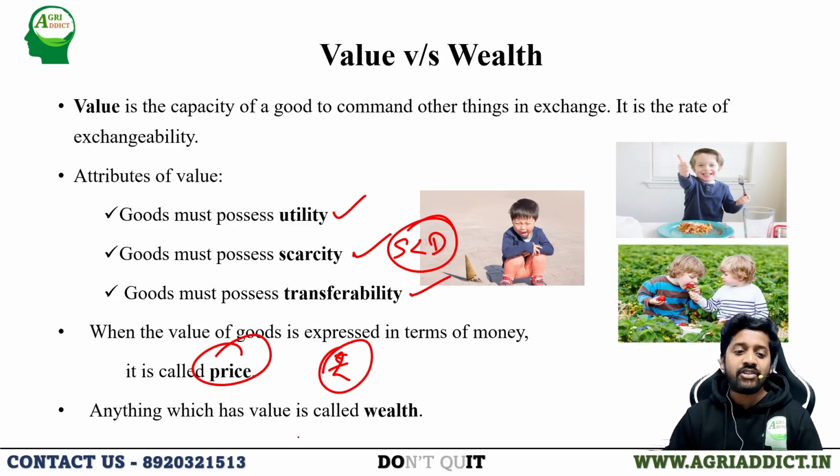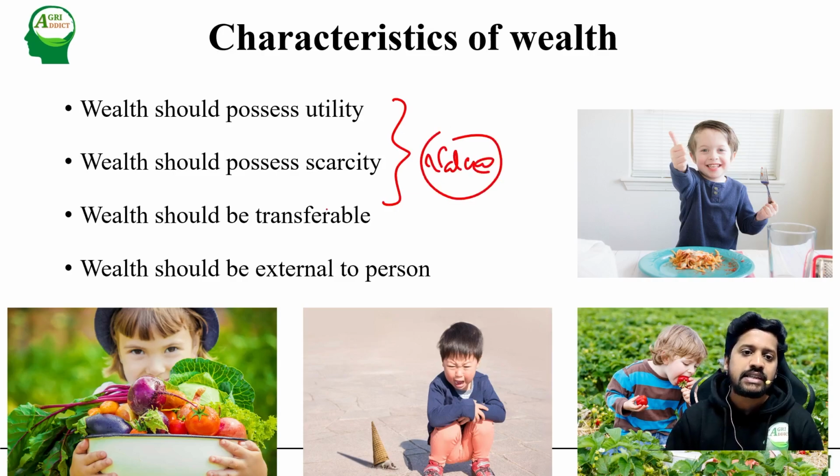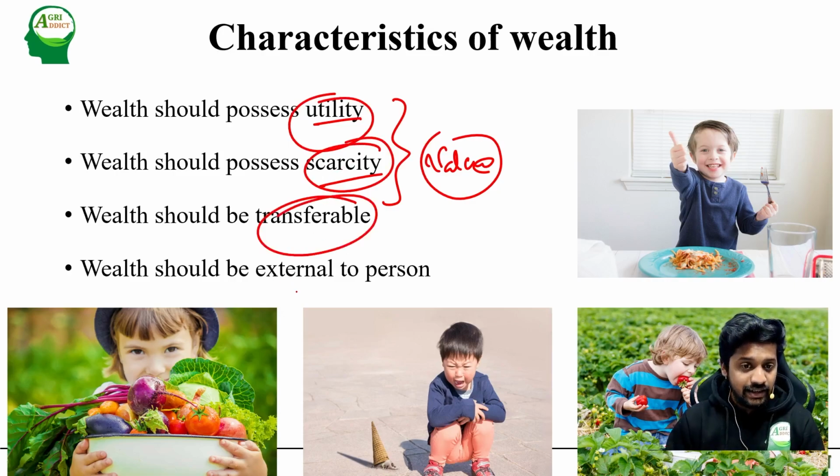Any commodity which has value can be considered wealth. It is called wealth. So any commodity which has value in terms of economics, that is utility, scarcity, and transferability, and one more attribute, can be called wealth. There are certain characteristics of wealth. Three of them are the basic attributes of value itself. The wealth should possess utility, so it should satisfy a human want, it will be scarce in nature, it will be transferable, and the commodity or the good has to be external to the person. These four characteristics should be satisfied in order to consider a commodity as wealth.